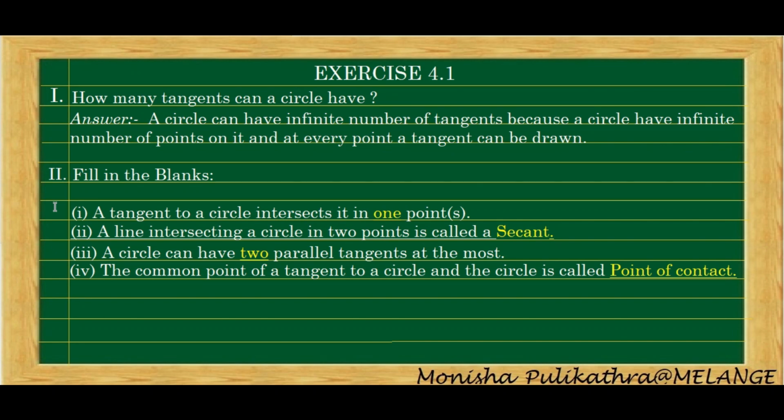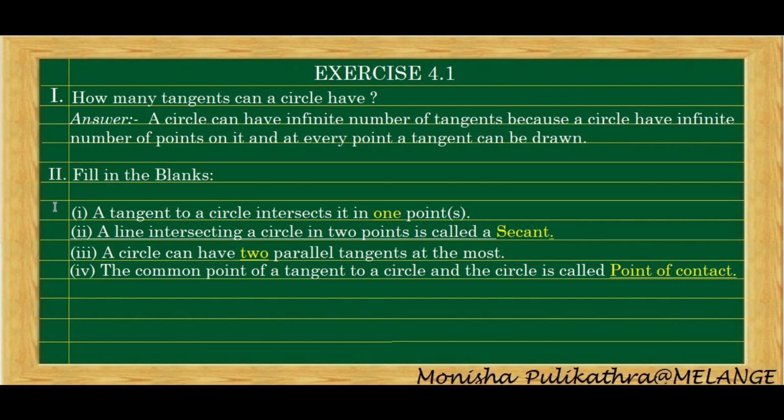The second question is: a line intersecting a circle in 2 points is called a secant. I have explained this in my previous video. A secant intersects at 2 points and cuts the circle. If the 2 points are exactly on the circumference, it is a chord. If the chord is extended, that line is said to be a secant. So a line intersecting a circle in 2 points is called a secant.